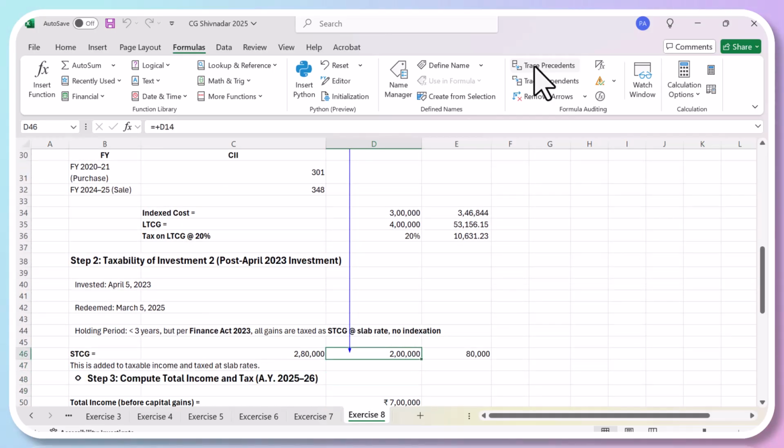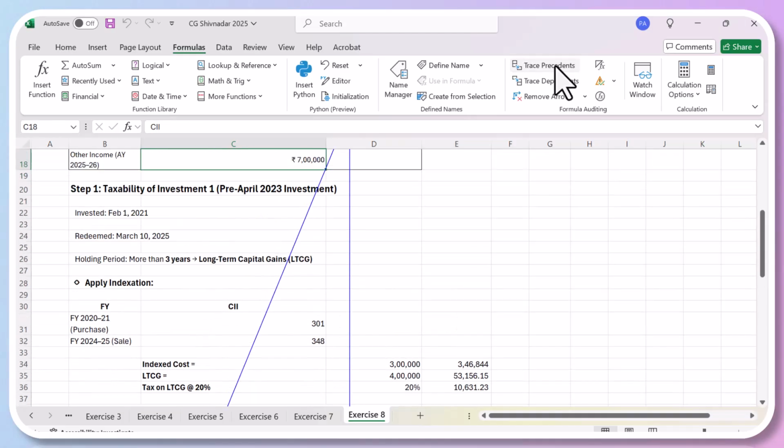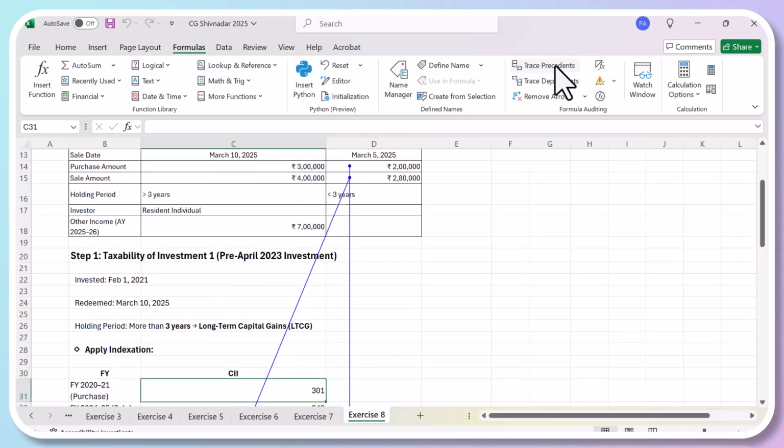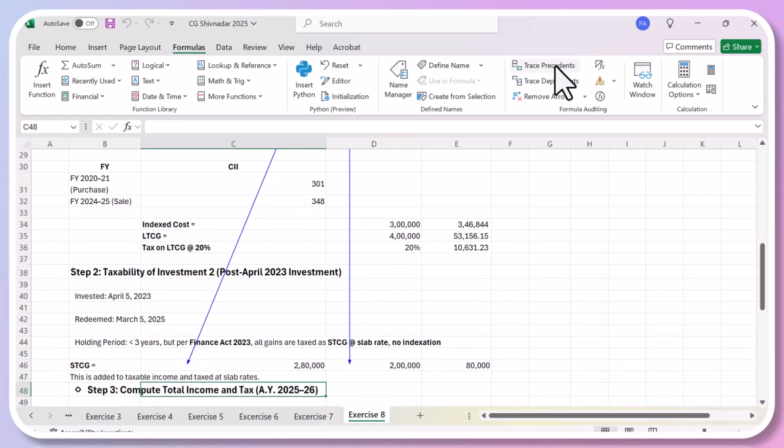Here we are going to have a look at both the sale price and the purchase price, which is given here. The difference is the capital gains, so no indexation benefit, which will be basically 2,80,000 minus 2 lakhs.